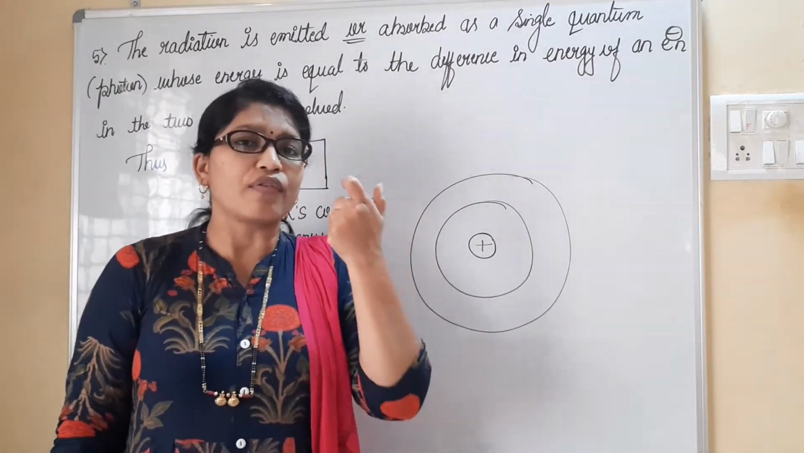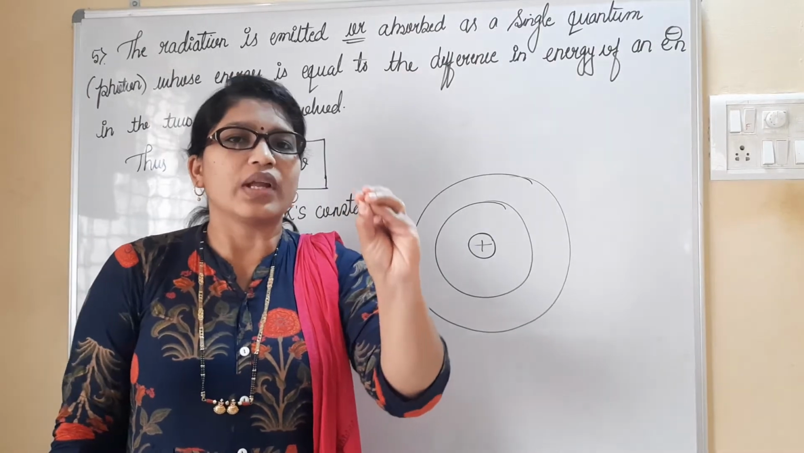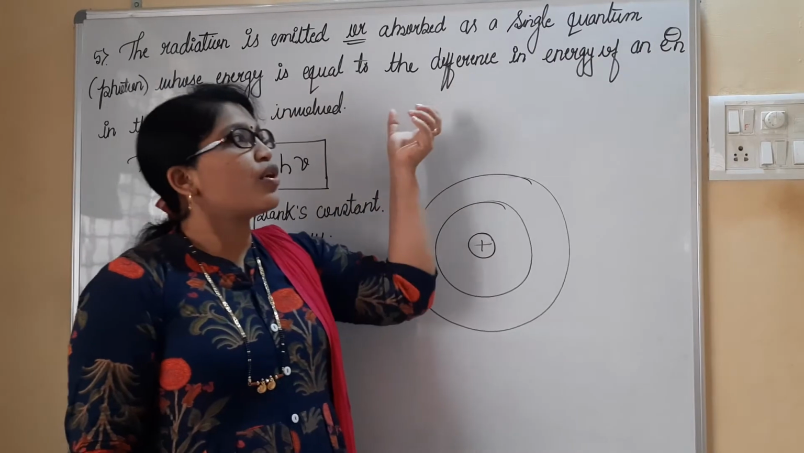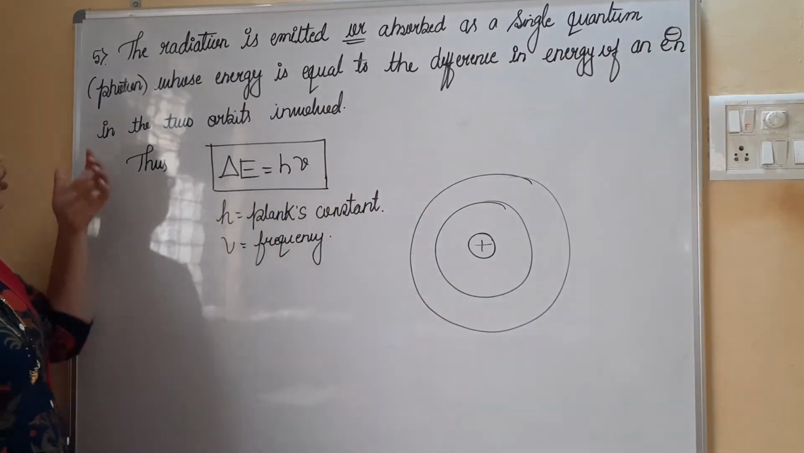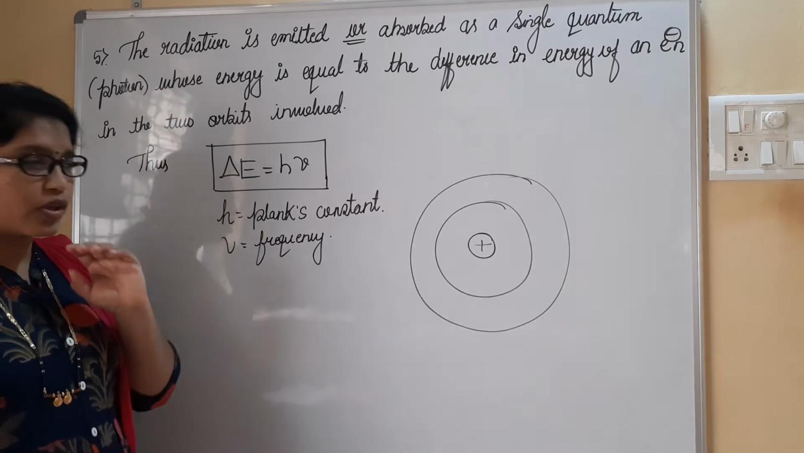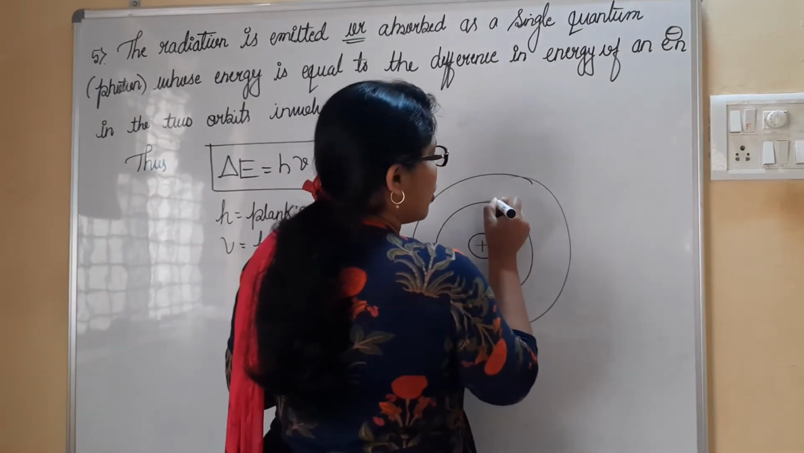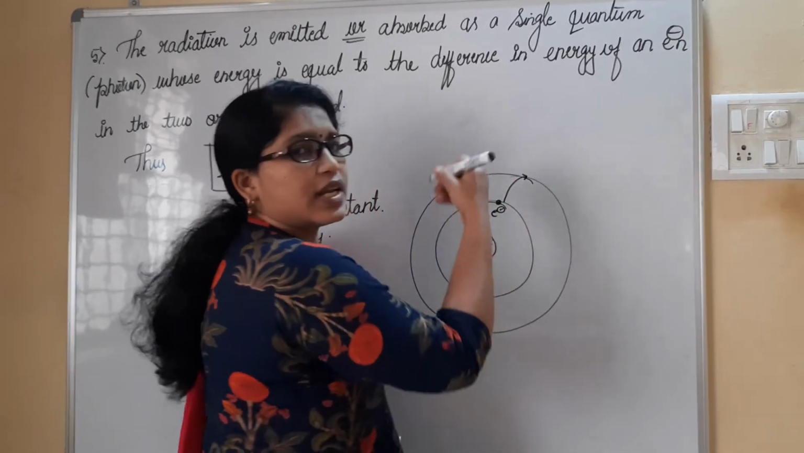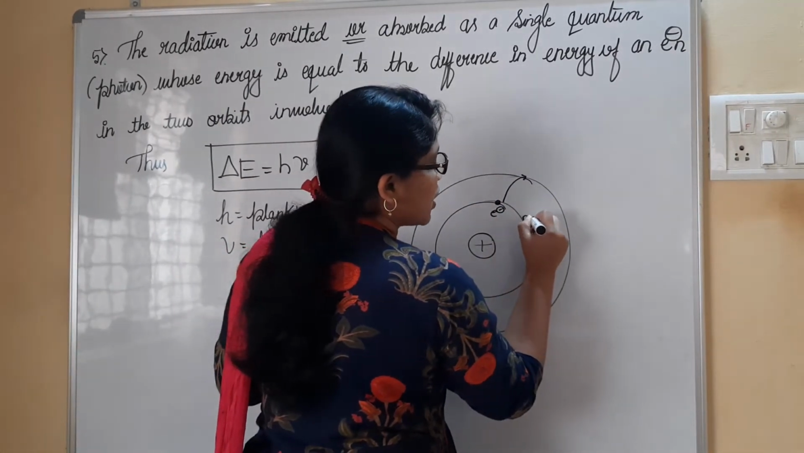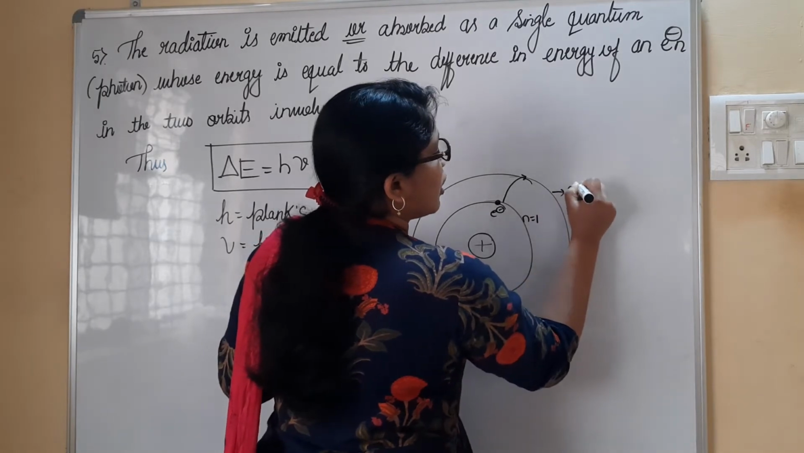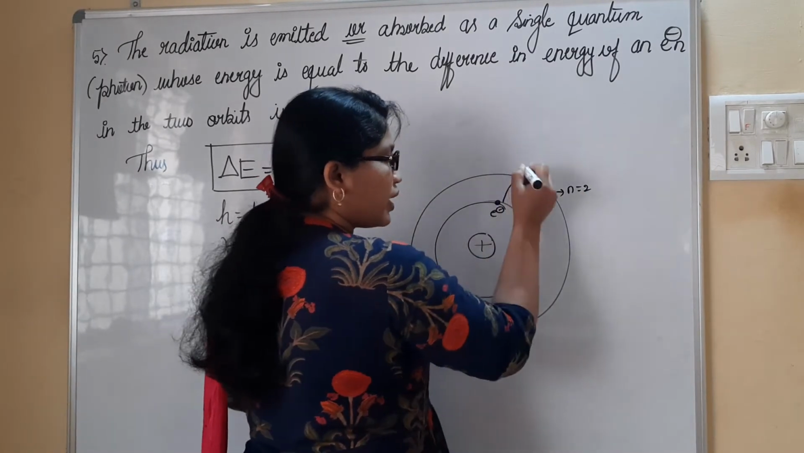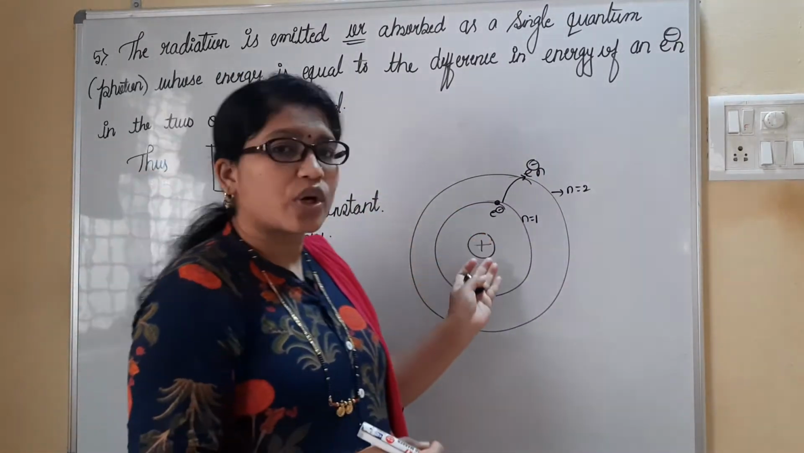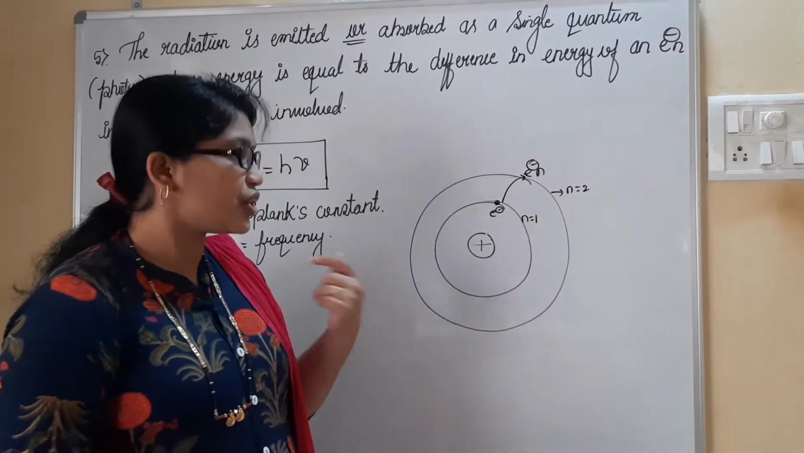A photon is a packet of energy. Energy moves in the form of packets, whose energy is equal to the difference of energy of an electron in the two orbits involved. So see here, I have an electron revolving here, and it absorbs a certain amount of energy. It moves to the next shell. If this is n equal to 1, this will be n equal to 2. The electron is moving here, which means it is absorbing energy. Due to absorption, it moves to the next energy shell.